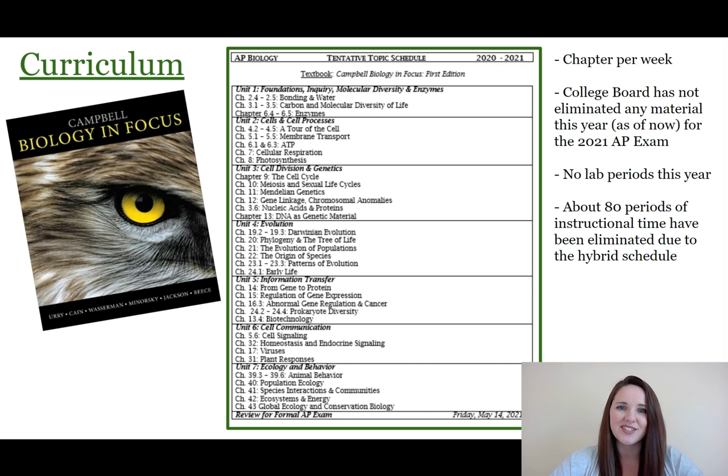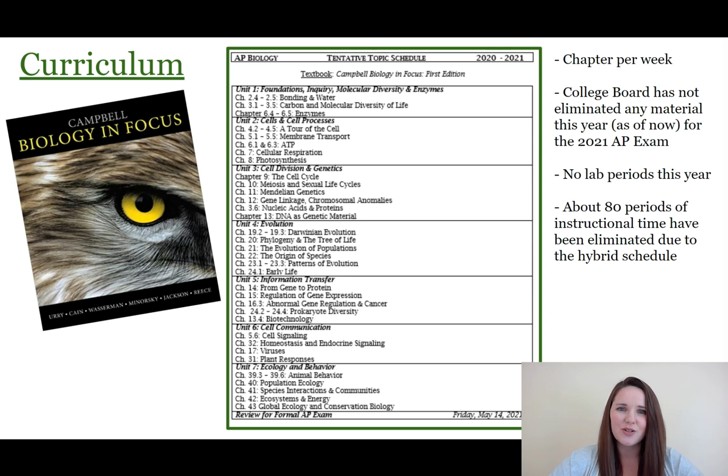Our book is on the left-hand side of the screen. Each student has now received a physical copy of the textbook, and they've also received a copy of the paper in the middle of the screen, which is our tentative topic schedule. These are all the chapters of our textbook that align to the units from the College Board. So we have a lot of material to cover. Usually we cover about a chapter a week.